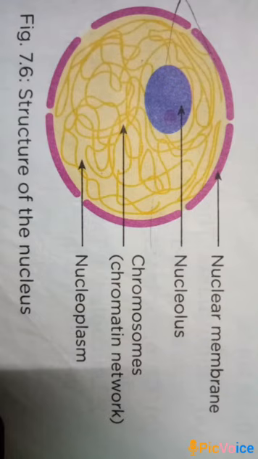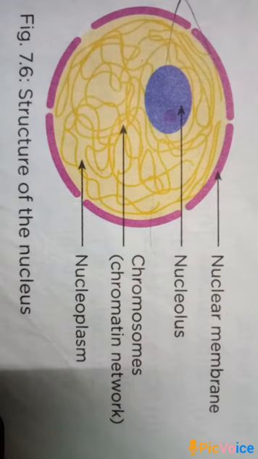The nucleus is surrounded by a membrane called the nuclear membrane. It is the covering of the nucleus. This membrane is porous, means small pores or holes are found in this membrane. So it allows the movement of materials in and out of the nucleus.